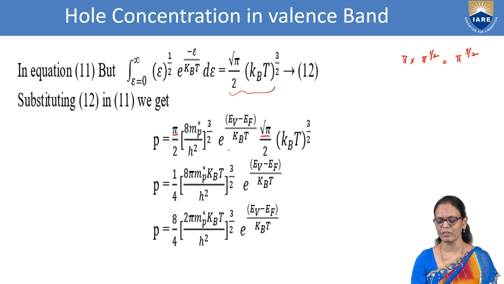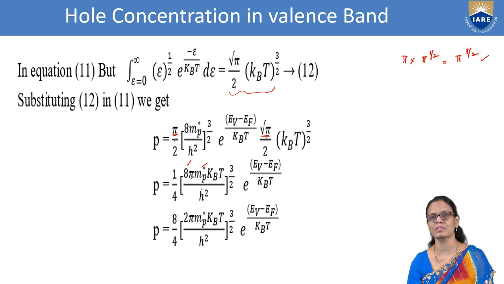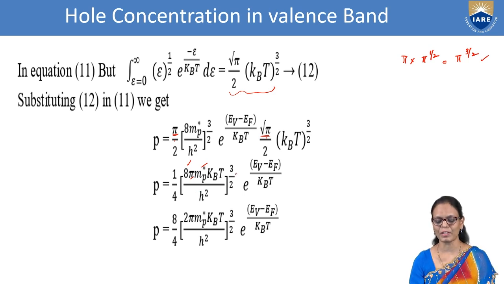Then we have 8 mp power 3 by 2 kBT power 3 by 2 by h square. All those which have power 3 by 2, we combine and write as (8 pi mp kBT by h square) power 3 by 2.